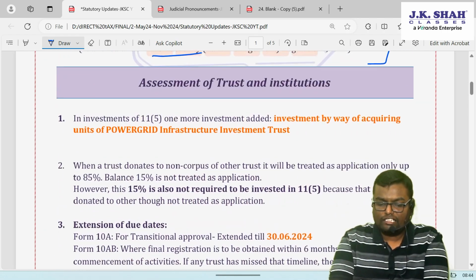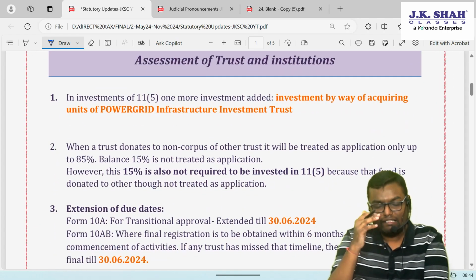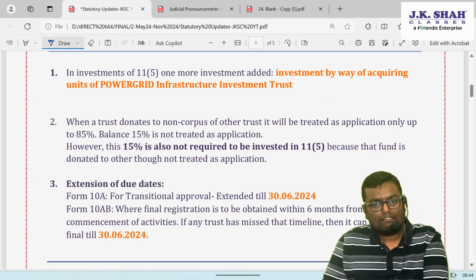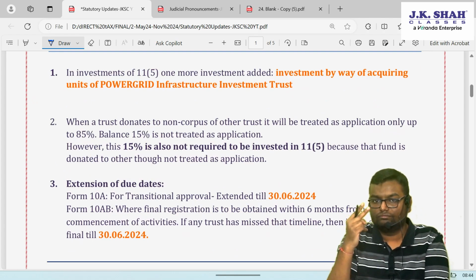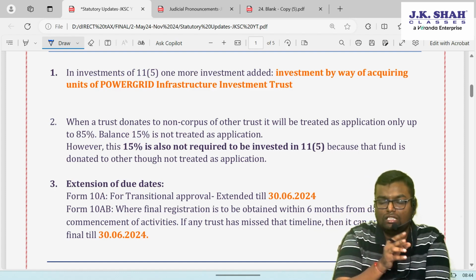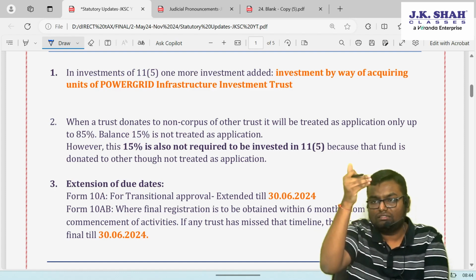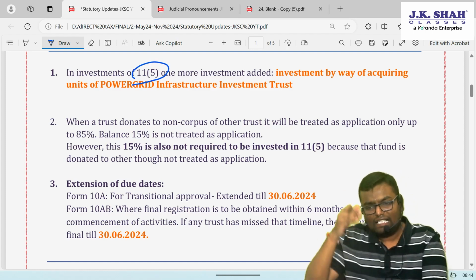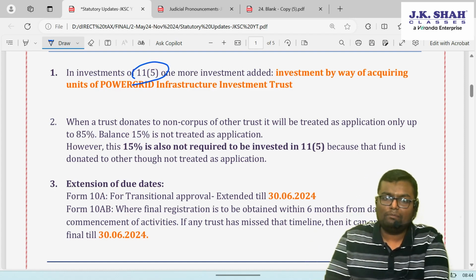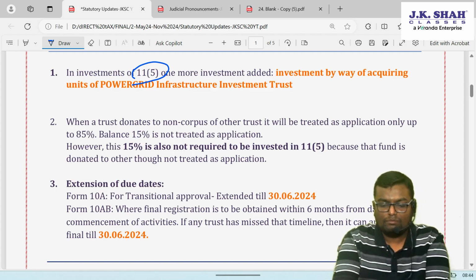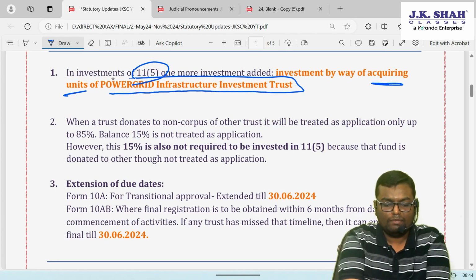Assessment of trusts and institutions. In that there are 3 statutory updates which you need to take care of. We know that any trust is required to invest 2 things. First, corpus fund. Second, amount which is set apart. These 2 things they have to invest under the modes prescribed under section 11 subsection 5. Now, in that list of modes prescribed under 11 subsection 5, one more investment is added, and that is investment by way of acquiring units of Power Grid Infrastructure Investment Trust.